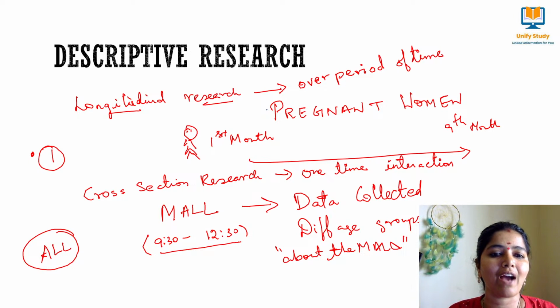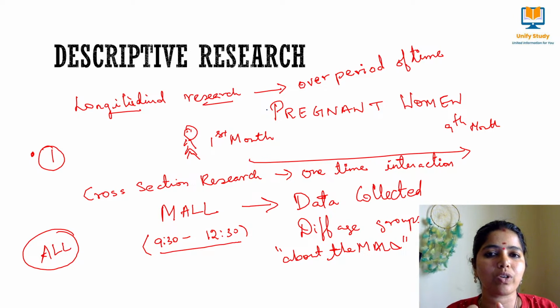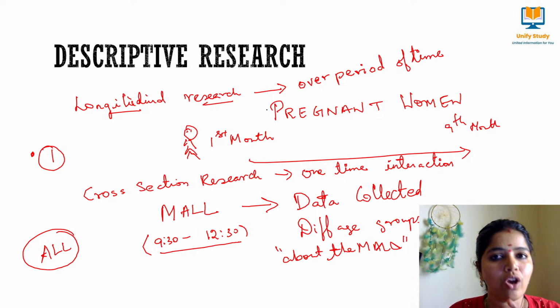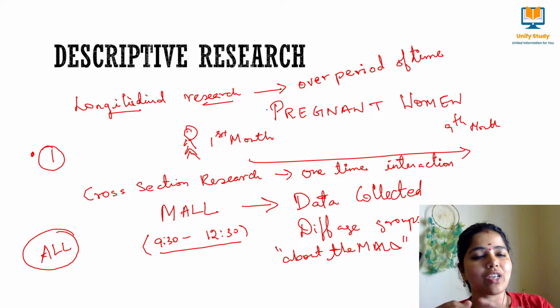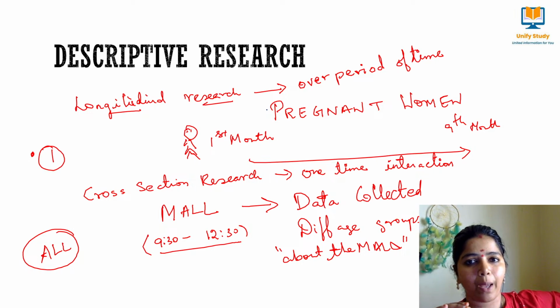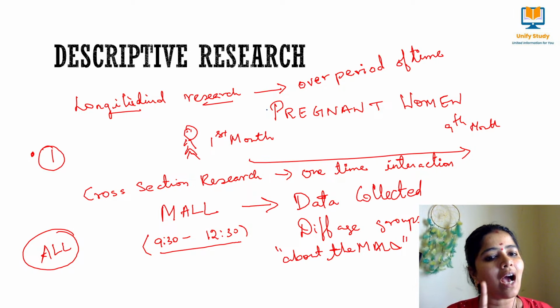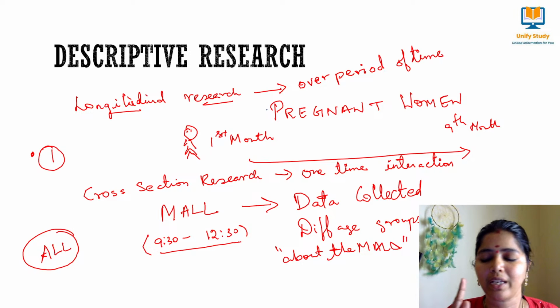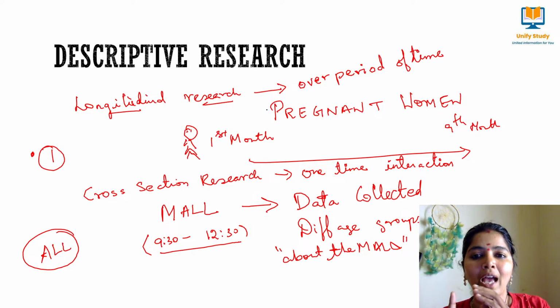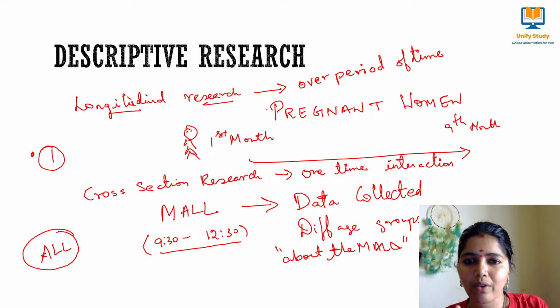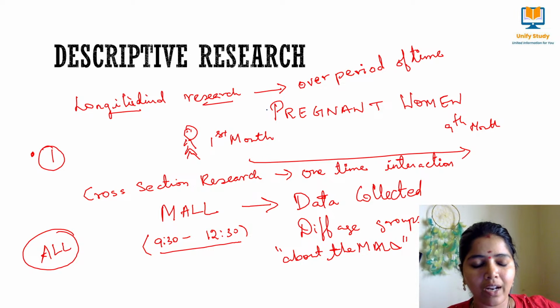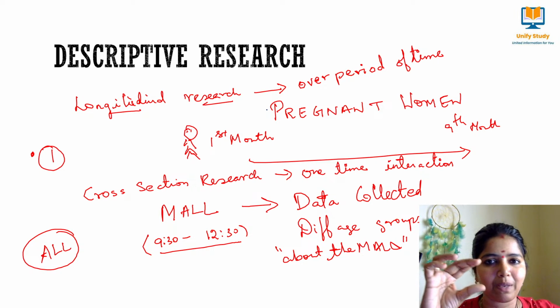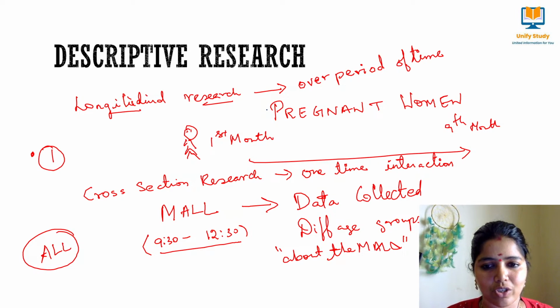And in descriptive we have two types of research. One is longitudinal research, another one is cross-sectional research. What do you mean by longitudinal research? I will be doing the research over a period of time on one variable, and that I call a longitudinal research. Example, take a pregnant woman. She will be studied from day 1 to the end of the delivery, right? So over a period of time that woman has been studied, and that is longitudinal research.